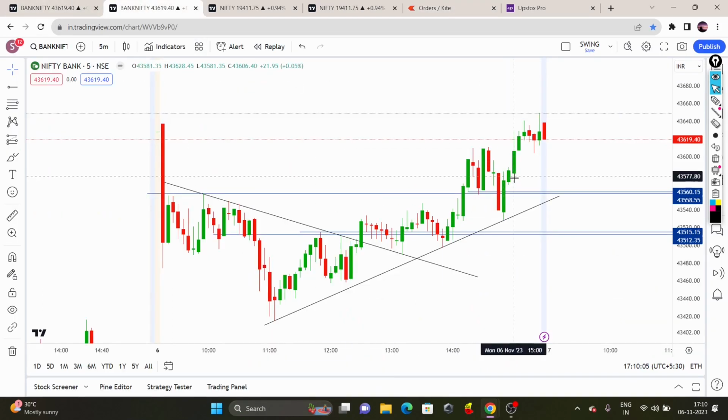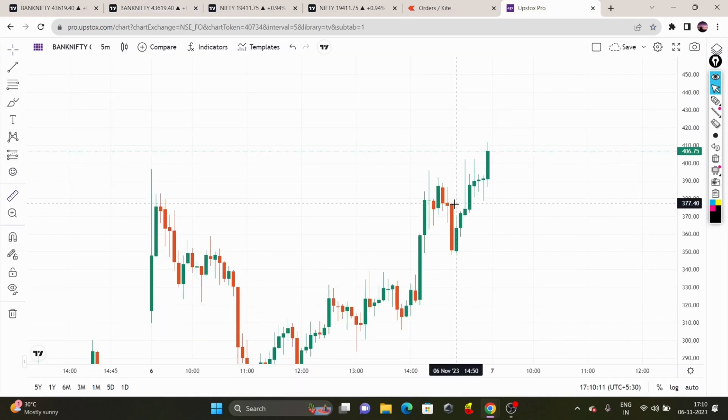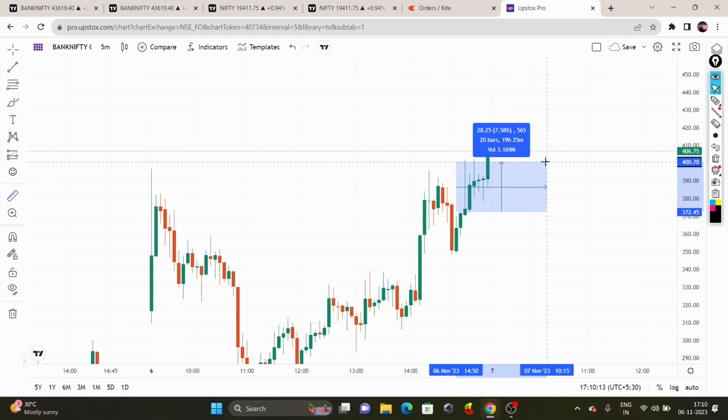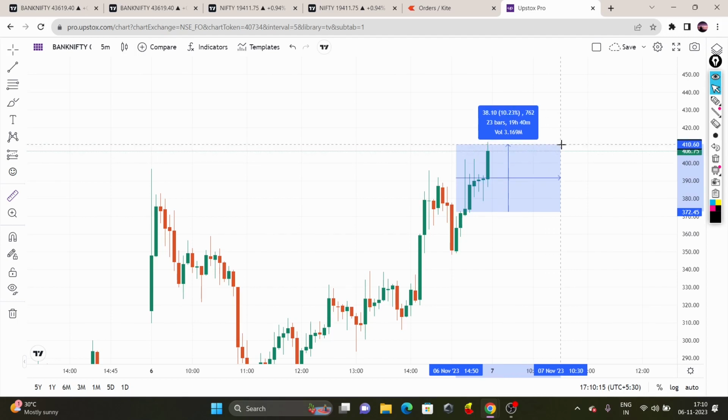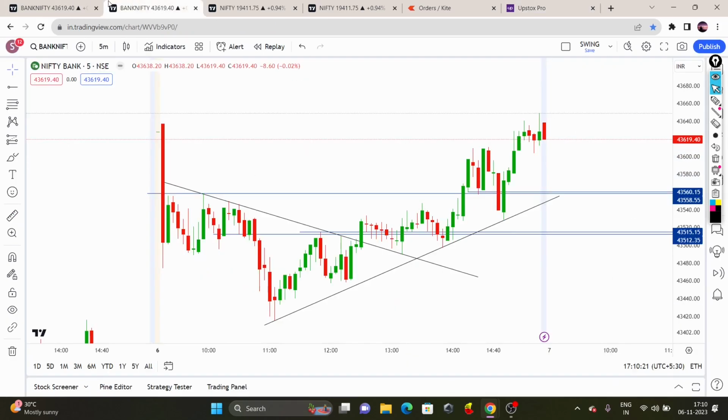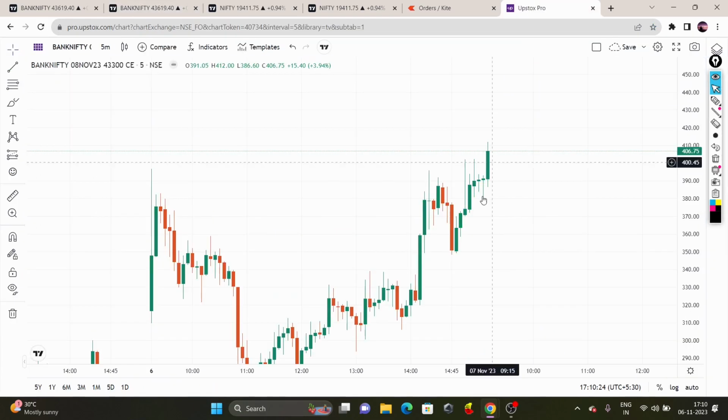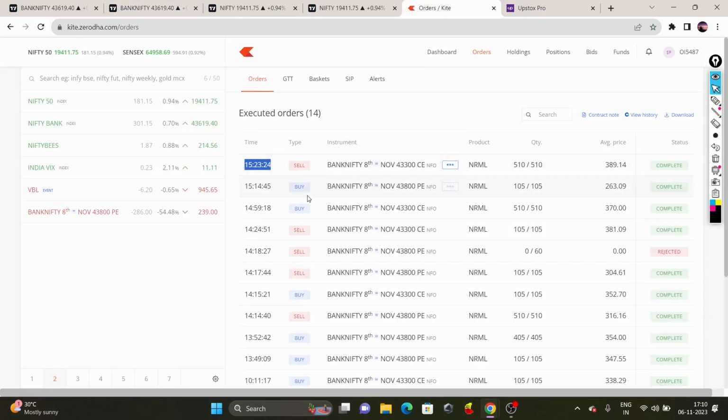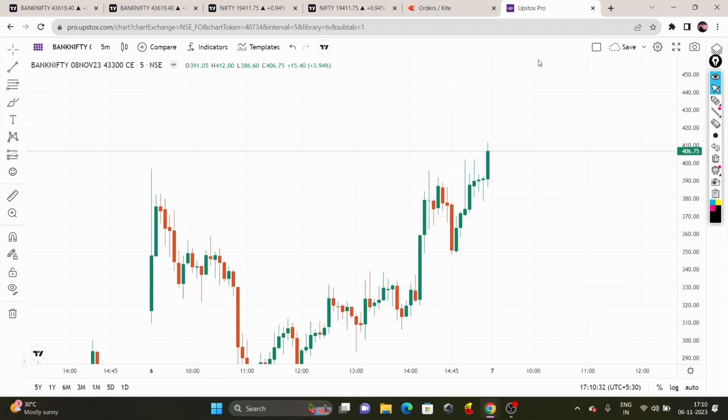After that, price made an upward direction momentum here, but premiums were moving very slowly. So if you observe here, I almost took my entry at 372. After that, price made a momentum of 28 points and almost 39-40 points momentum in premium. Premiums were moving very slowly. Price was moving very fast in the spot, but premiums were very slow. And I held this position till almost 323. Till that time also I held that position.